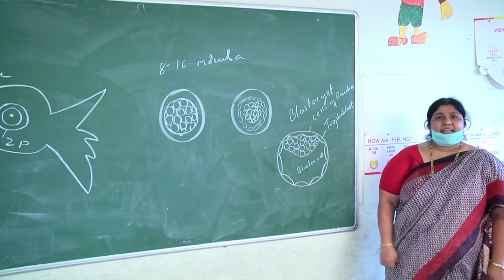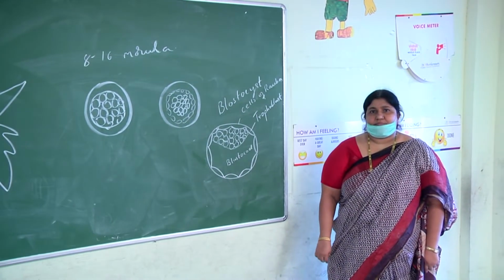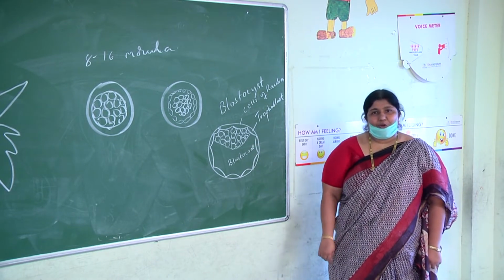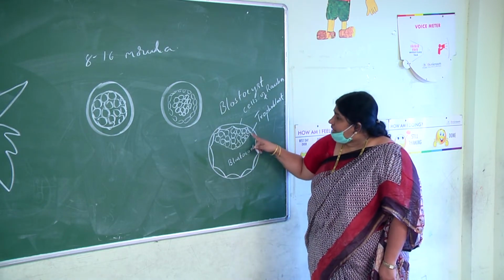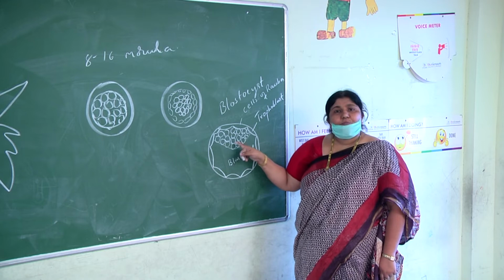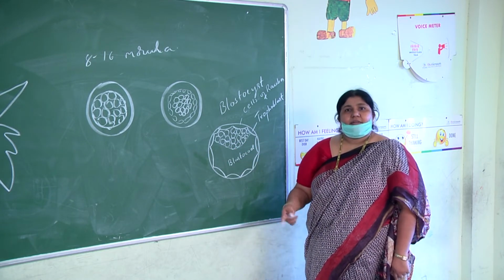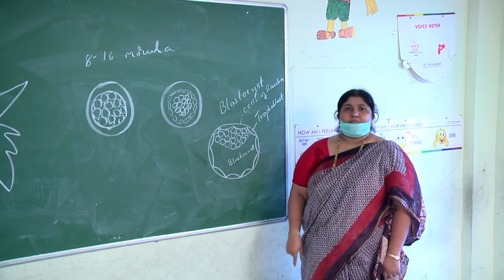These cells secrete some sticky substance for attachment, for implantation. The inner cell mass is the precursor of the embryo, the future embryo. It has pluripotent stem cells. In future, it forms ectoderm, mesoderm and endoderm.